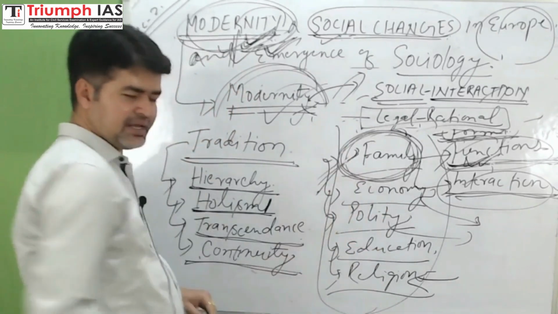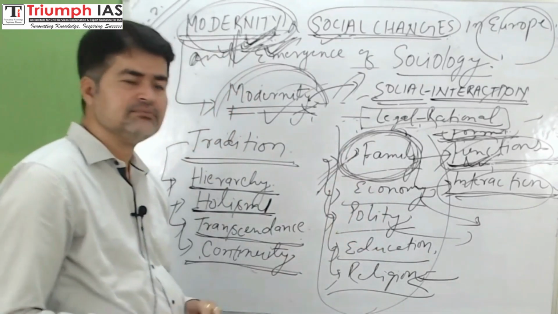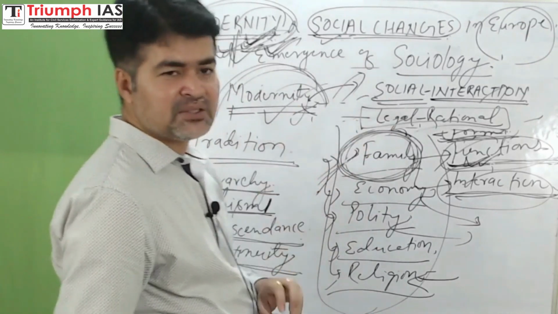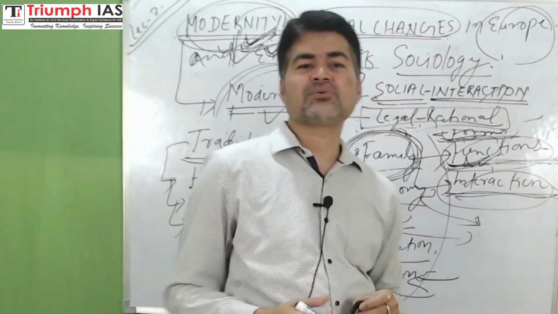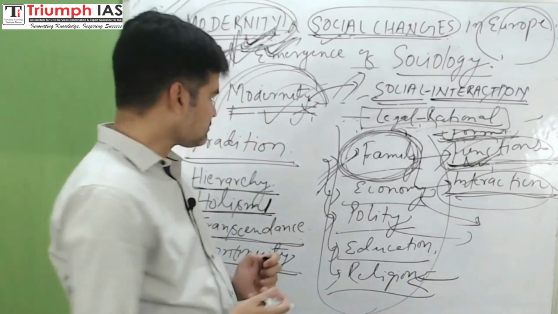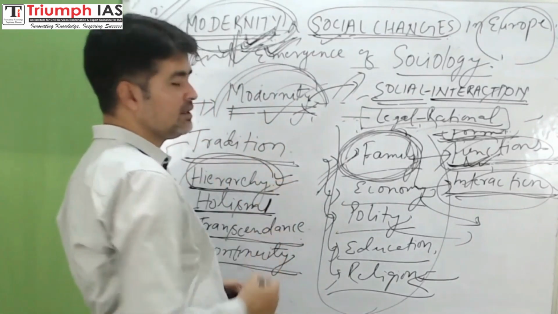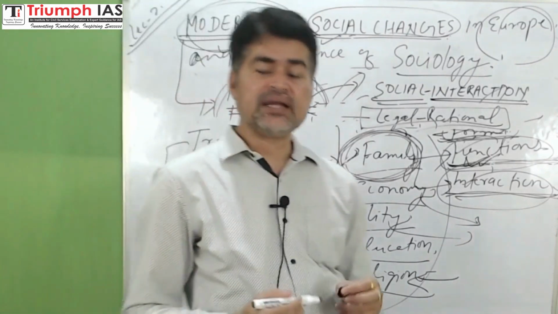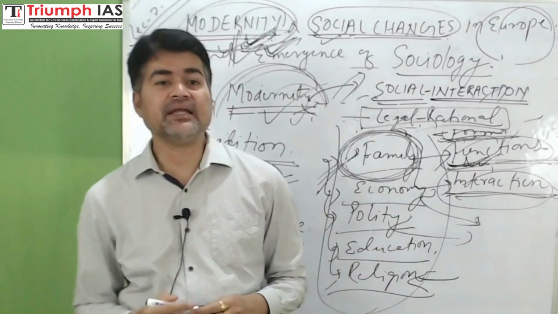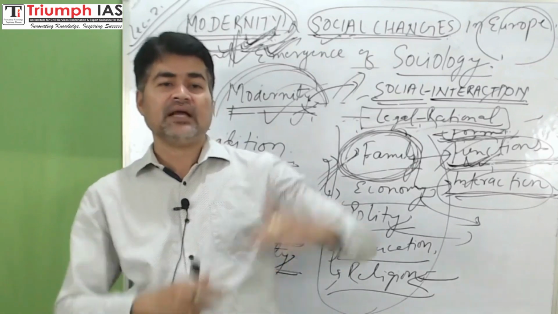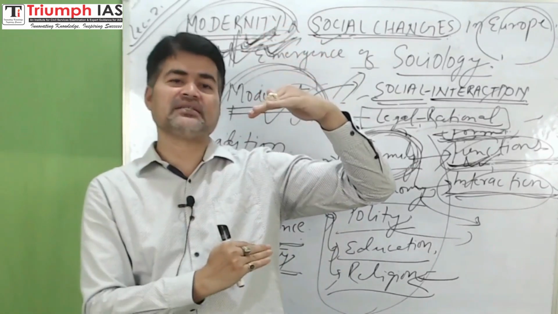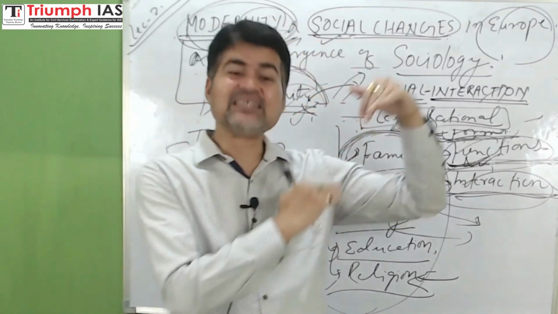This is your structure of the institution. Right, in every aspect of society reflected some hierarchy. Like in traditional European society, hierarchical arrangement of the people in the state system.